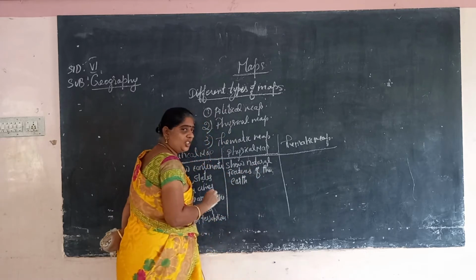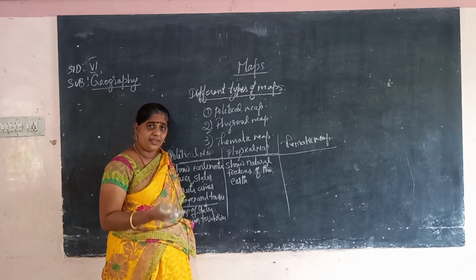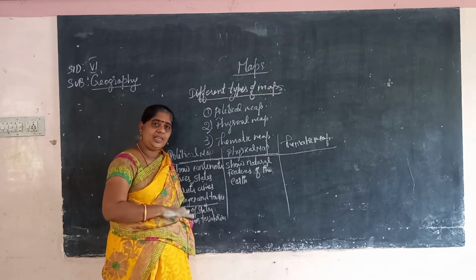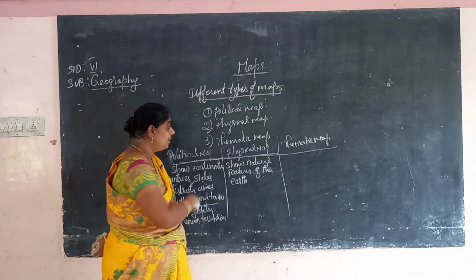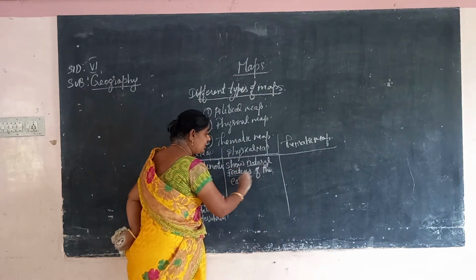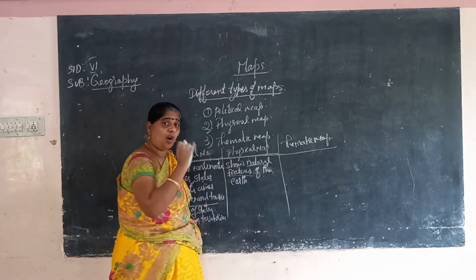Okay, what are the natural features of the earth? Such as mountains, rivers, plateaus, islands, coastal plains, oceans, seas. These are the natural features of the earth. So what do physical maps show?